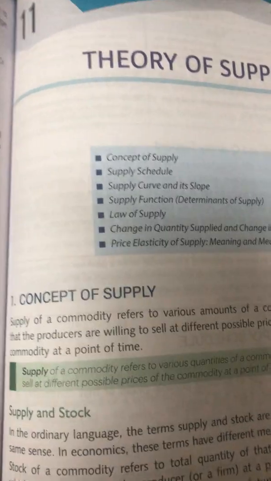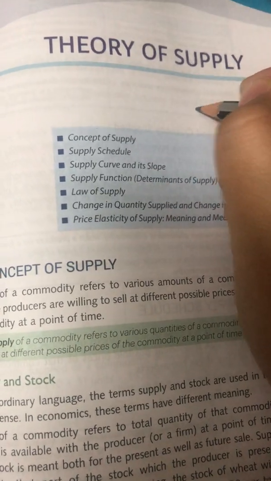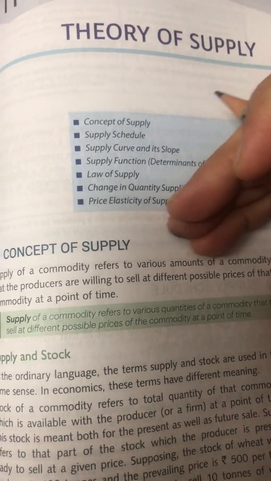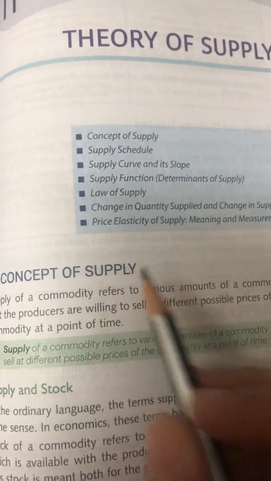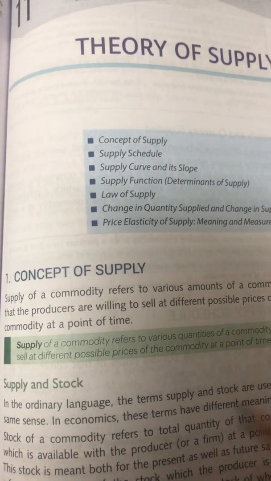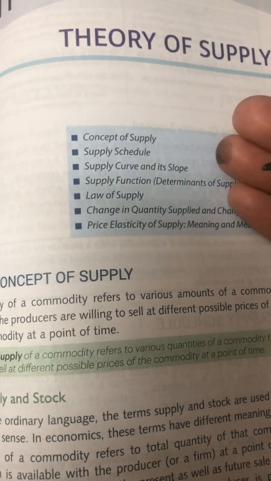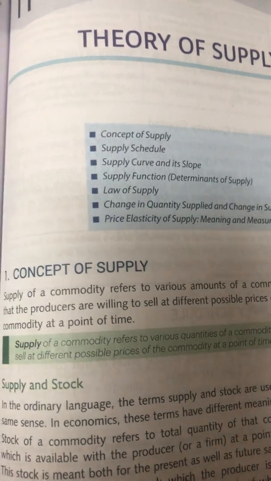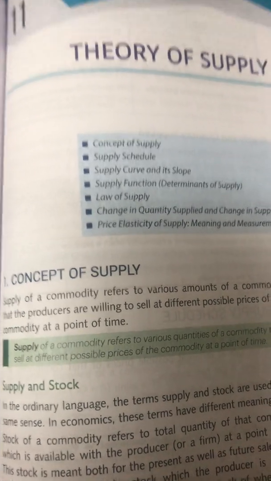Okay. Now, something which is very important, demand and price, they have negative relationship. When the price goes up, the demand comes down. But theory of supply tells you that supply and price, they have positive relationship. When the price goes up, the supply will also go up. As a producer, you will supply more when the price is going up, right? And you're going to reduce your supply when the price is going to go down.